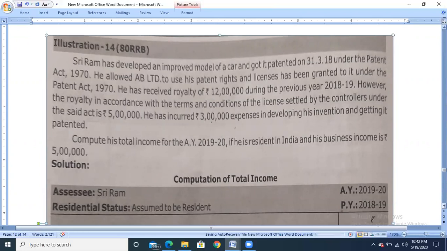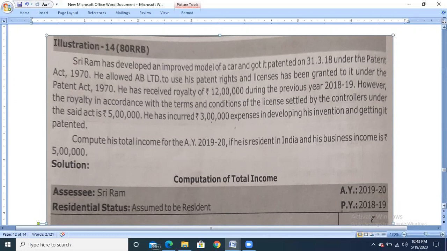Next problem. Sri Rama has developed an improved model of a car and got it patented on 31st March 2018. So he has got the patent right for the car. Under the Patent Act 1970, he allowed AB Limited to use its patent right, and a license has been granted to it under the Patent Act 1970. He has received a royalty of rupees 12 lakh during the previous year, that is 2018-19.